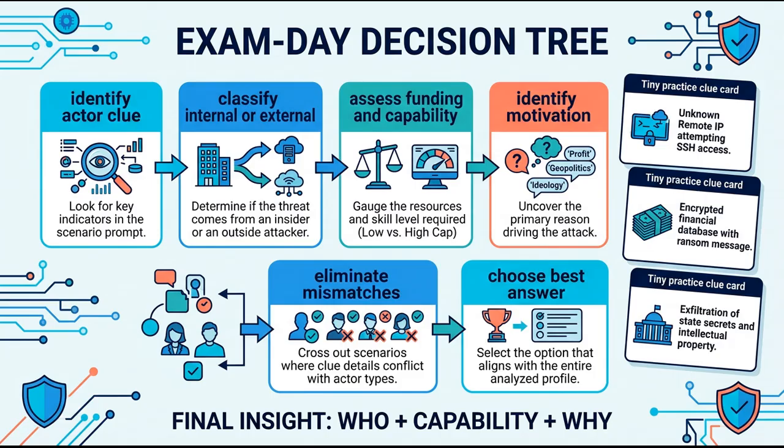Practice 1. A patient group steals defense research using custom malware and has no payment demand. Nation-state, advanced capability, and espionage are the best fit. Practice 2. An employee copies records before leaving for a competitor. Insider threat, internal access, and revenge or data exfiltration may apply according to the wording. Practice 3. A group disrupts a public website and publishes a political statement. Hacktivist, political belief, and service disruption fit. Remember the formula: who, capability, and why. Use the whole scenario, choose the best supported answer, and you will be ready for Objective 2.1.